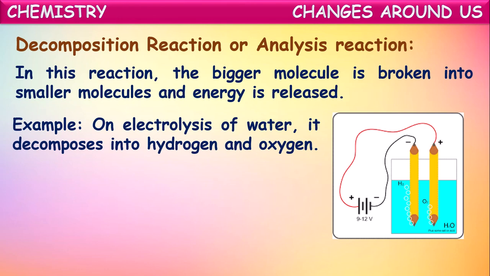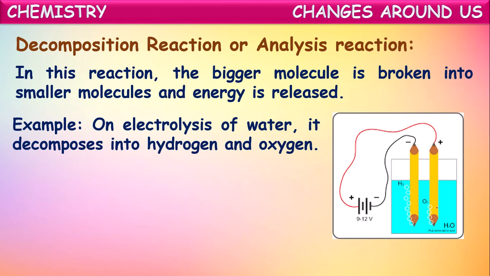I think we have heard in the lower classes about electrolysis of water. What happens in that? We take water in a beaker or in a container. To that we introduce two electrodes, means the rods which pass electricity through them, and they are connected to an energy source. Now when electricity is passed through this water, one more point, this water will be added with a small quantity of acid or some salt, isn't it? That we call as acidulated water.